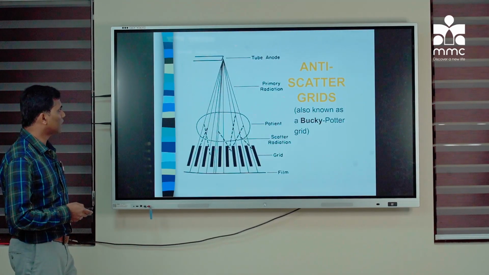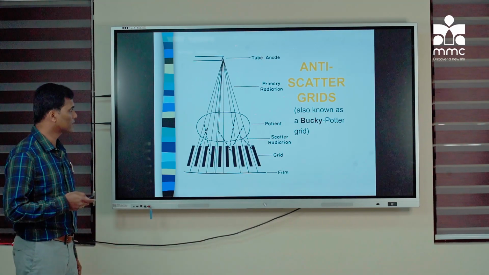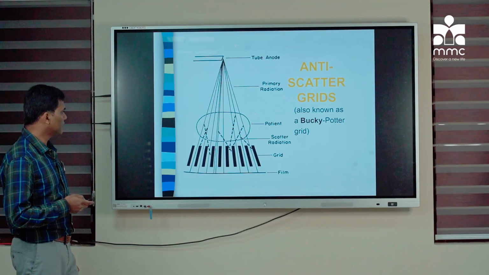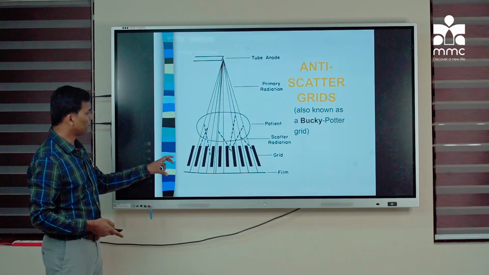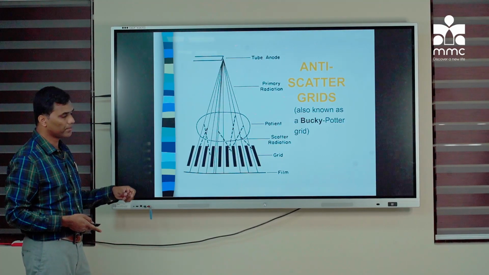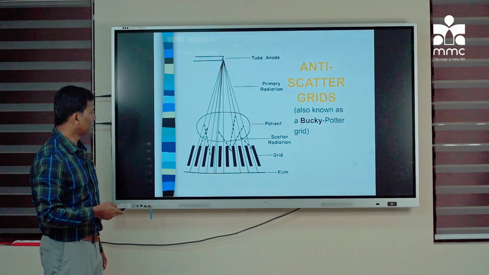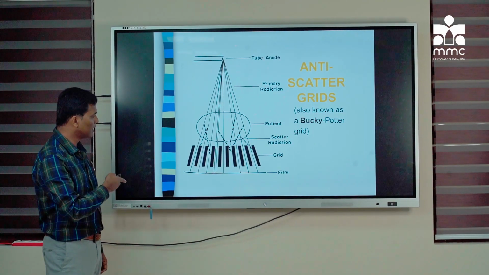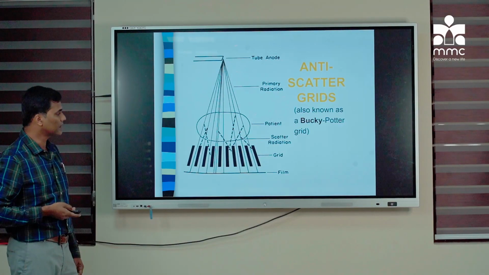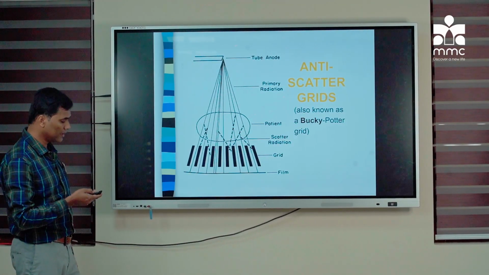To overcome this, what we have is known as the anti-scatter grid, also known as a Bucky-Potter grid. Here, after the patient and before the film, we place a grid made up of lead. You can see that after the patient there will be a lot of scattered radiation. This grid will limit the scattered radiation going into the film, thereby maintaining the quality of the film.